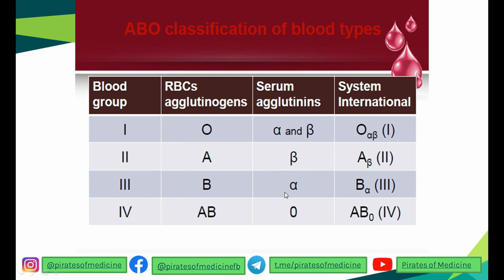A person with the fourth type of blood group will have antigens AB on their RBC membrane, and because they have both these antigens present, they will not have any antibody. So this is why they are universal acceptors. They can accept blood because there is no antibody present in their body and they have both antigens. While O is said to be the universal donor because O can donate to anyone as it does not have any antigen, and if it does not have any antigen, any person's antibodies will not attack it and it can be used